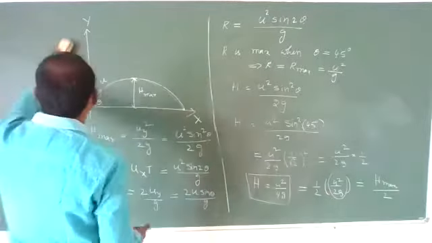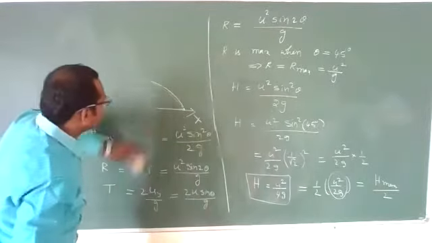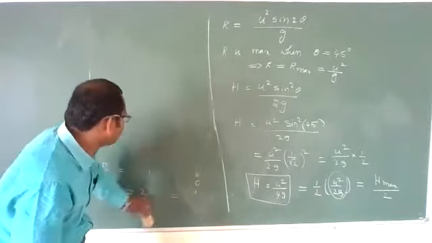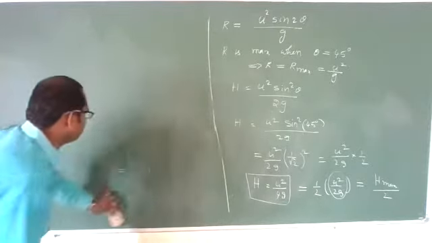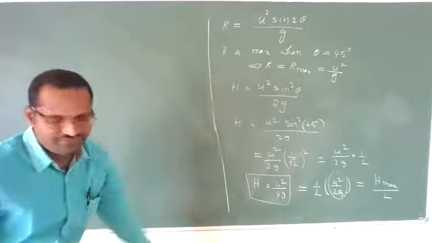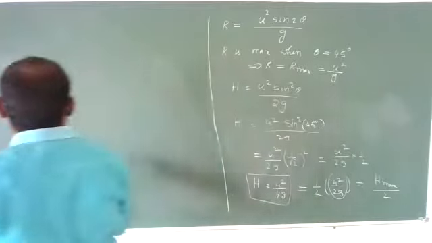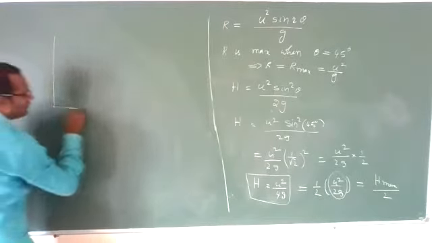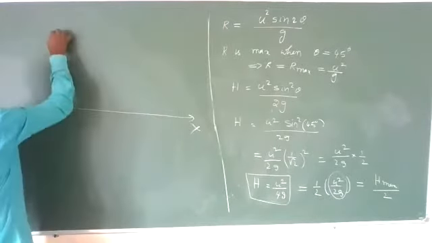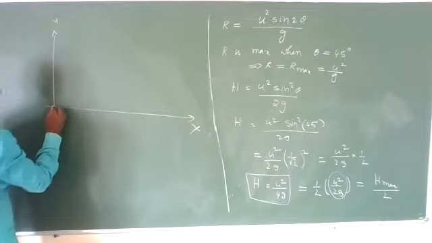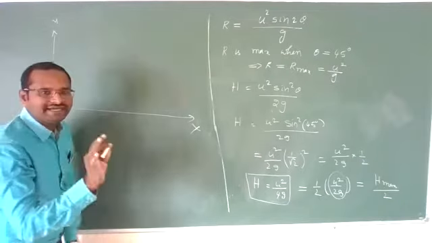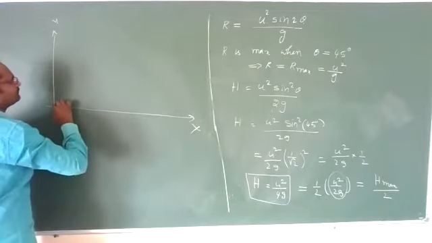Let us explain with the graph. X-axis, y-axis. Now let us imagine a projectile is projected at any angle.